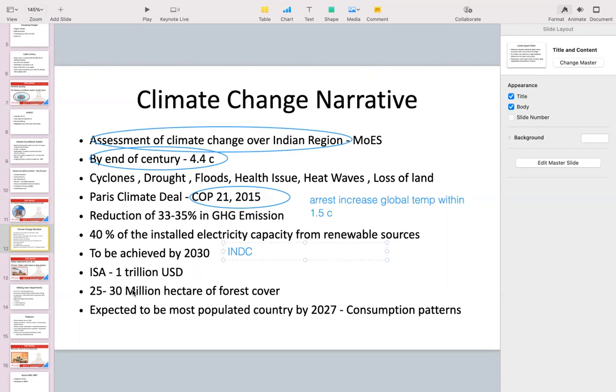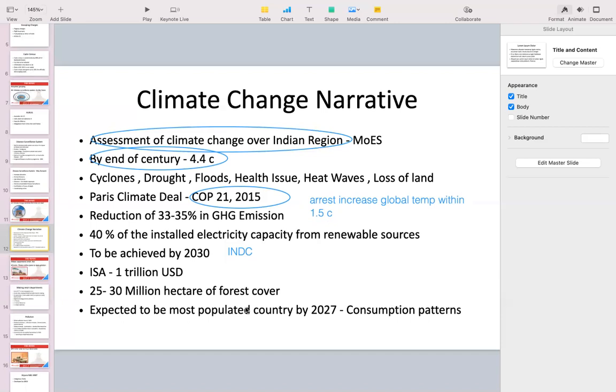This is almost one-third of what we have, which looks very difficult as of now. Also, India is going to be the most populated country by 2027. So the basic argument of the article is this is the problem. This is the assessment of the situation, that we are still going to perform badly. And we have good targets, but in achieving those targets, as of now, it doesn't look very feasible.